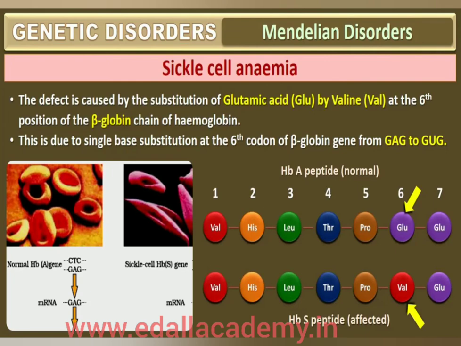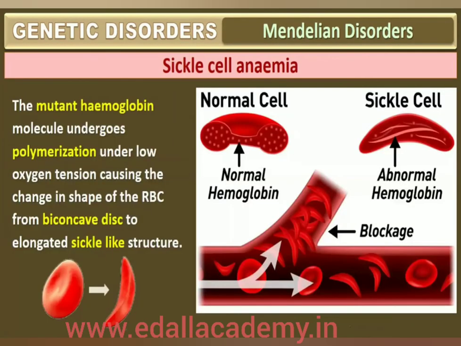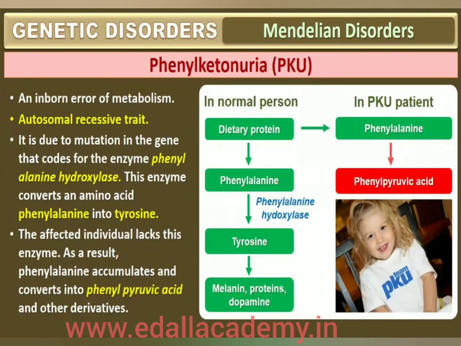The mutant hemoglobin molecule undergoes polymerization under low oxygen tension, causing the change in the shape of the RBC from a biconcave disc to an elongated sickle-like structure. Refer to the diagrammatic representation. It is followed by another important Mendelian disorder, phenylketonuria.